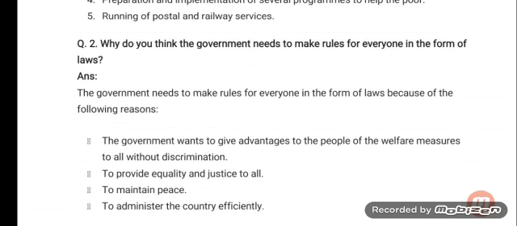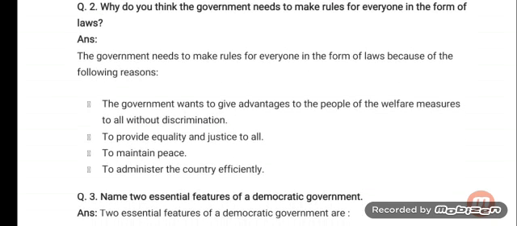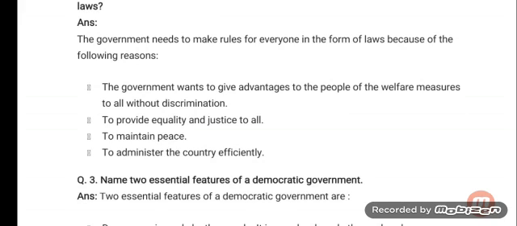Now question number 2. Why do you think the government needs to make rules for everyone in the form of laws? Answer is, the government needs to make rules for everyone in the form of laws because of the following reasons. Number 1. The government wants to give advantages to the people of the welfare measures to all without discrimination. Number 2. To provide equality and justice to all. Number 3. To maintain peace. Number 4. To administer the country efficiently.